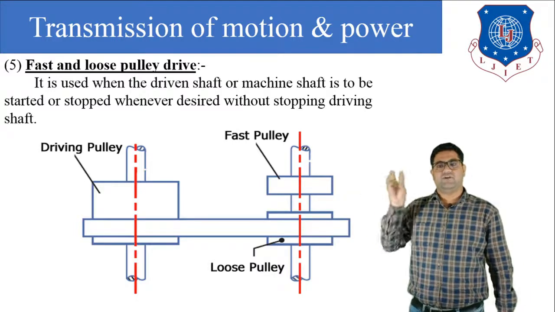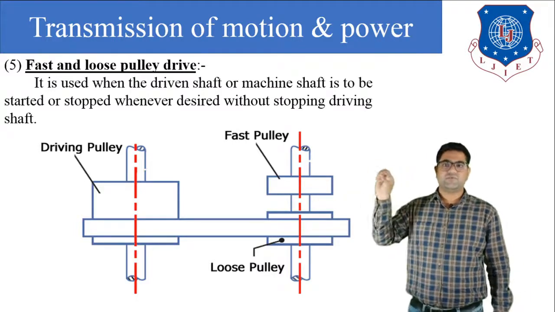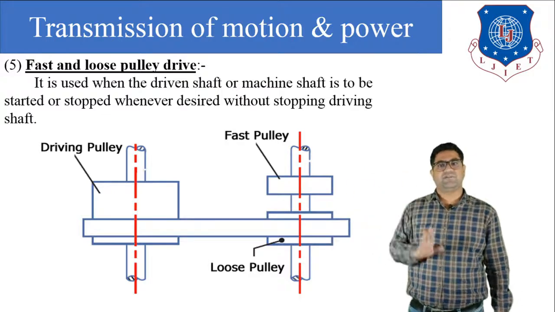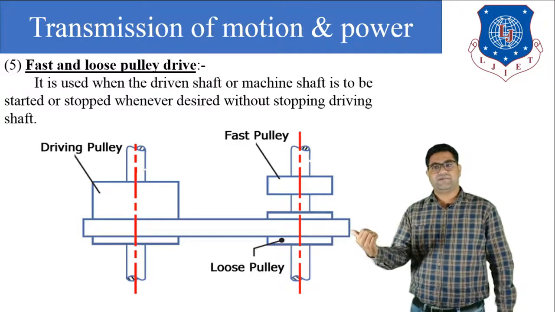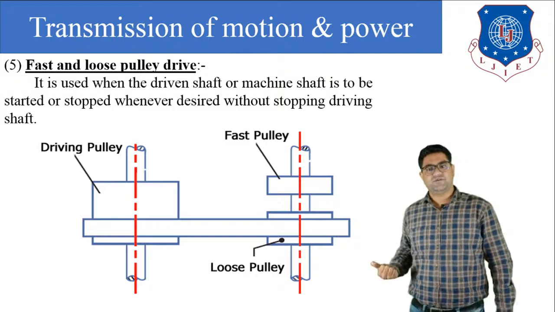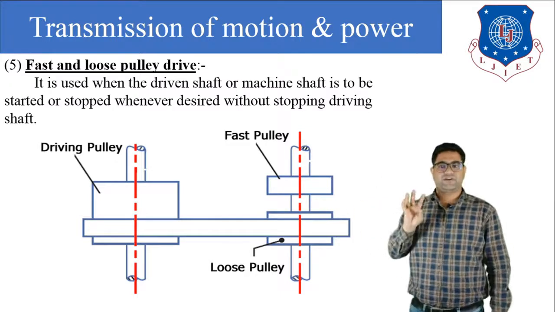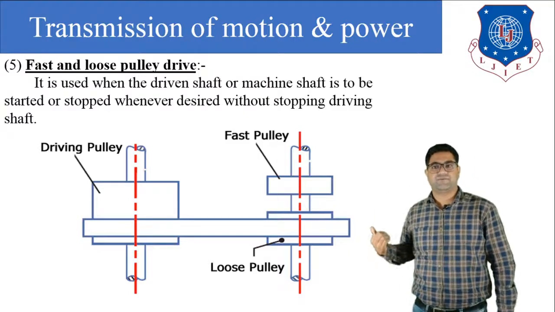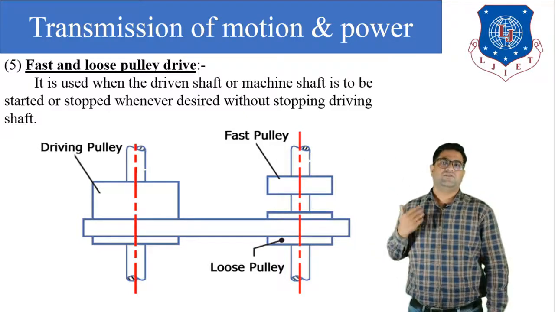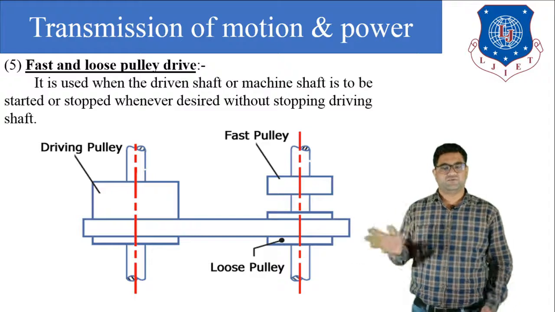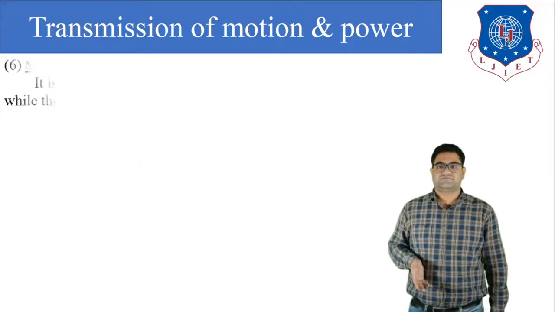If we want to stop the motion transmitted to the driven shaft, we can shift the belt from the fast pulley to the loose pulley. And if we want to continue the motion transfer, we can shift the belt from the loose pulley back to the fast pulley. So this is how the fast and loose pulley works.